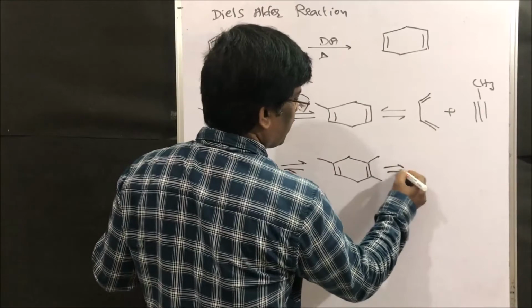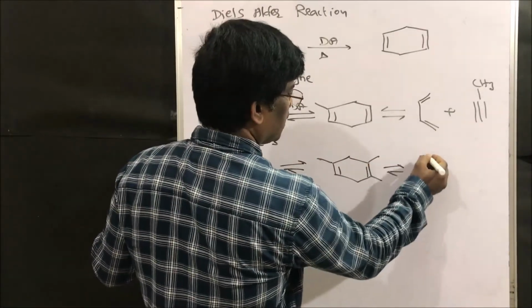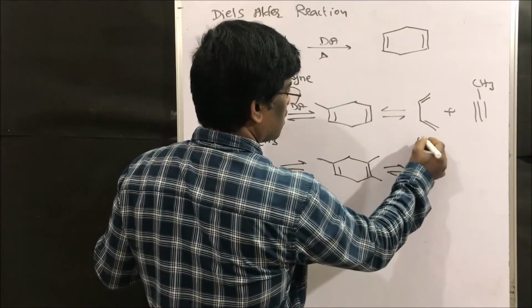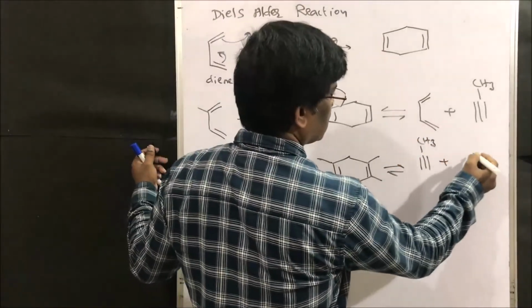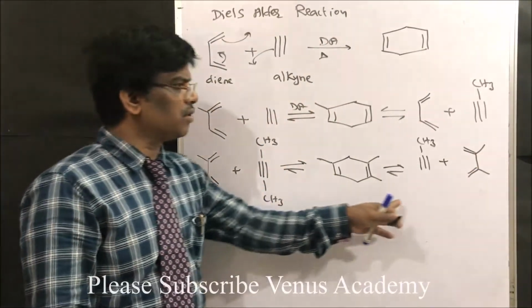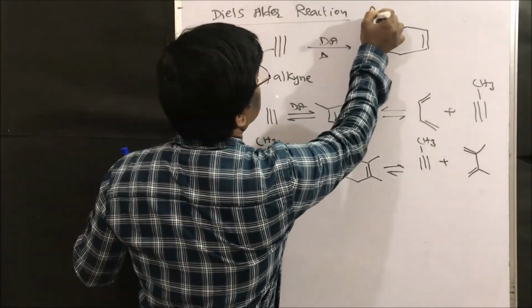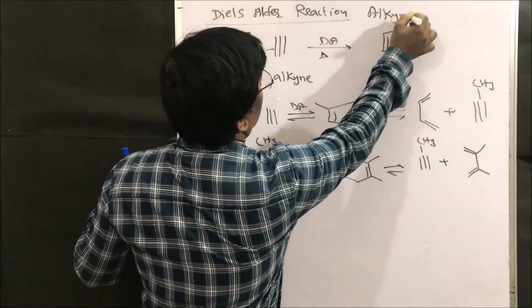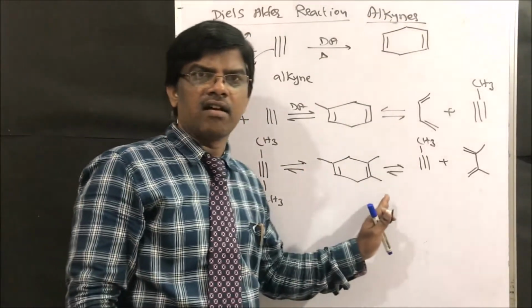It can be prepared from either side. So let us take CH3 on this side, plus the diene, right? Can I take like this? So the same compound will be obtained. So these alkynes also give the Diels-Alder reaction.